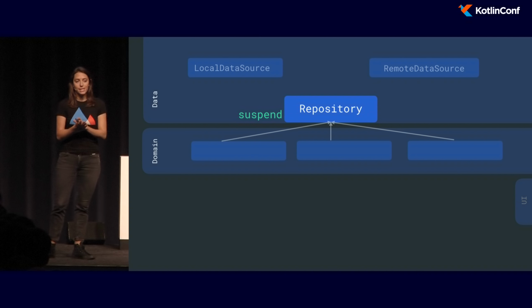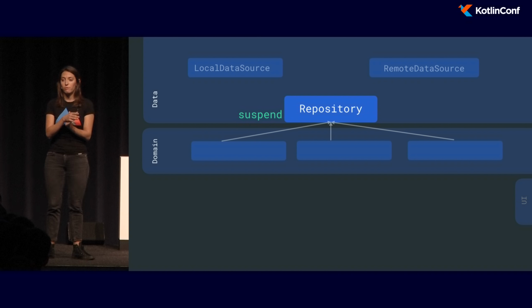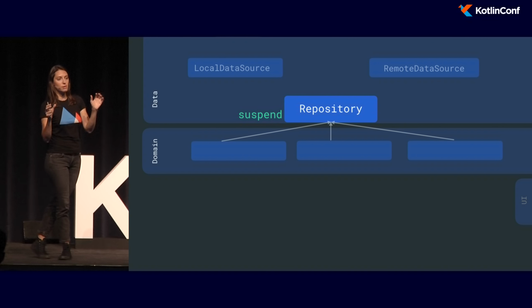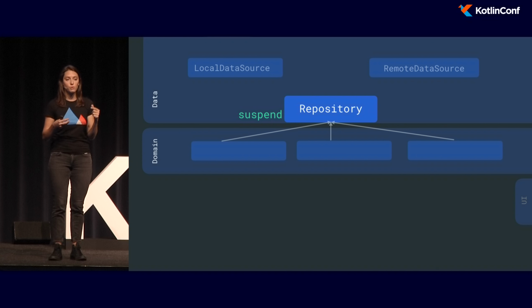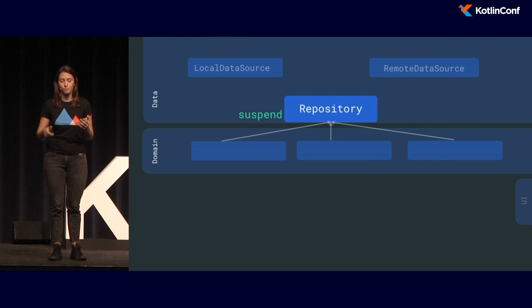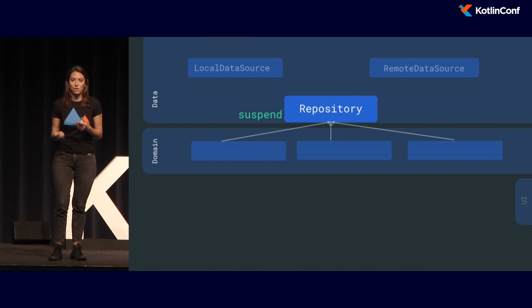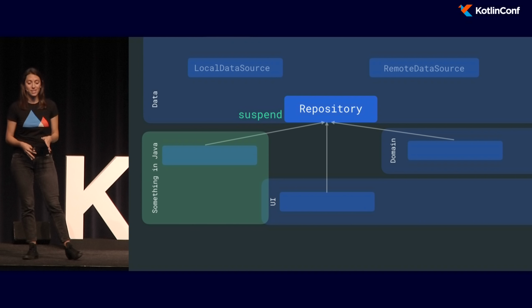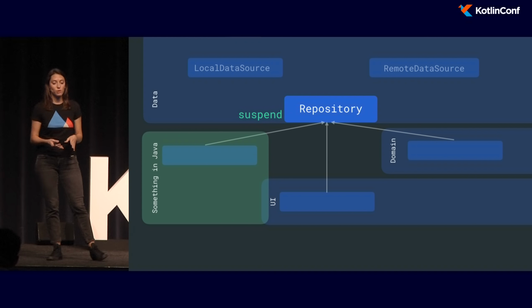OK, so I was saying that we want to work with suspension functions here in the data, but also in the domain layer. So this means that the suspension functions from the repository would be called from the domain layer. But the truth is, our code wasn't like this. We were still refactoring Plaid from Java to Kotlin. So our code was something like this. Part of the repository was called from Kotlin UI, part from the domain layer also written in Kotlin.